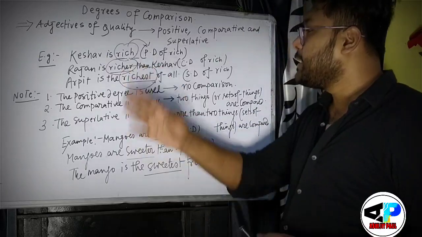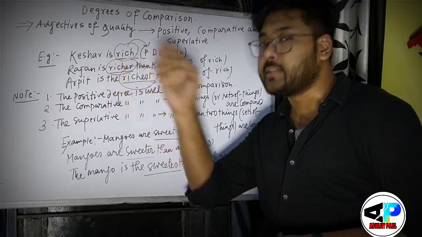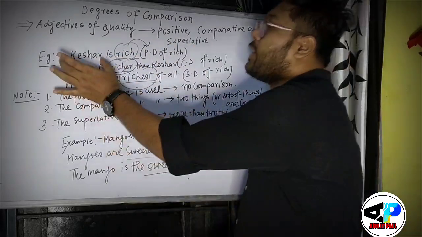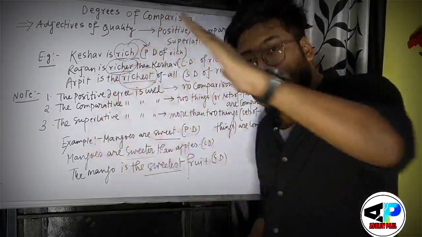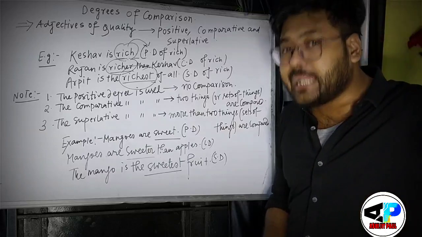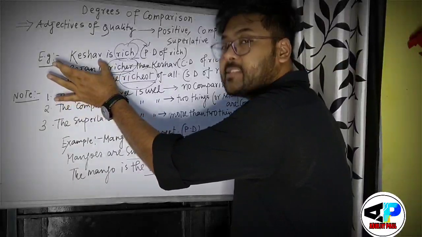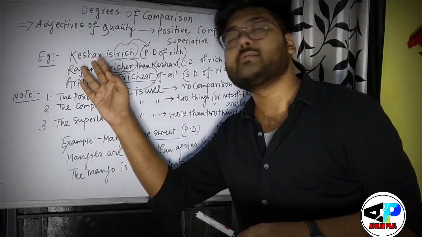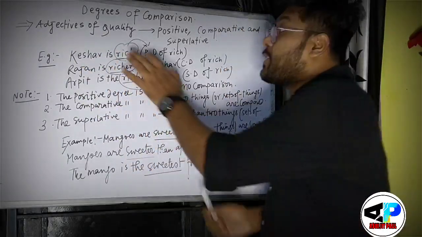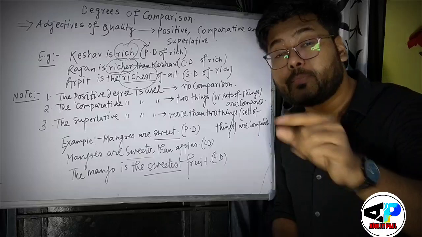So try to understand that the positive degree is used when no comparison is required. Okay, see this sentence, Keshav is rich. So here the noun is Keshav, and Keshav's quality of being rich is not compared with anyone. So here how many persons are involved? Only a single person is involved, and that is Keshav. So this rich will be known as the positive degree.